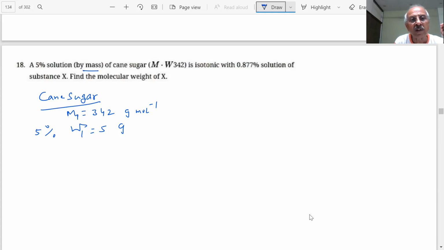It is isotonic with a solution of substance X. What is the mass of the substance X? 0.877% means 0.877 gram. Mx I don't know; I have to find it out.